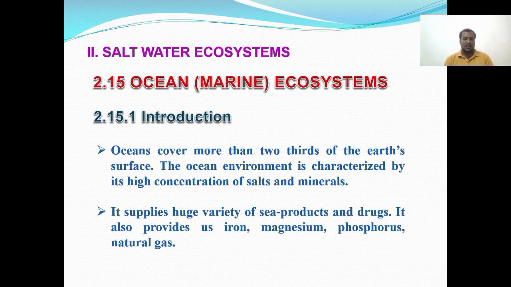Then saltwater ecosystem, defined as the ocean ecosystem. The oceans cover more than two-thirds of the earth's surface. The ocean environment is characterized by its high concentration of salts and minerals. So it supplies a huge variety of sea products and drugs. It also provides us iron, magnesium, phosphorus, and natural gases.